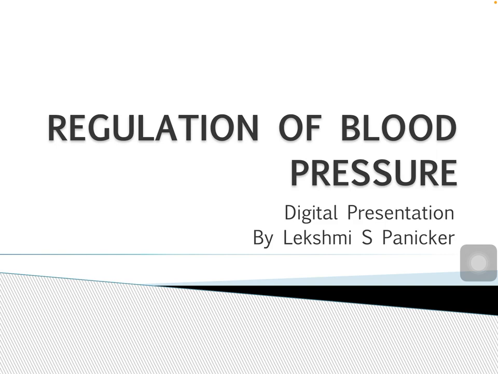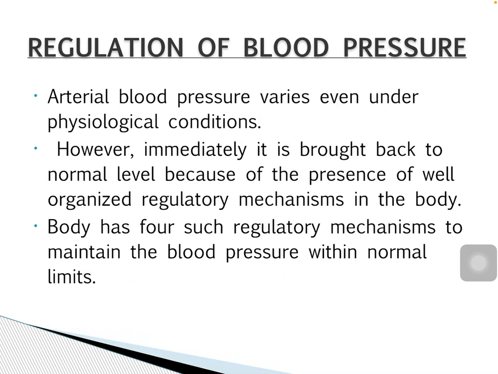So arterial blood pressure is defined as the lateral pressure exerted by the column of blood on the walls of the arteries. This pressure is exerted when blood flows through the arteries. Generally, the term blood pressure refers to arterial blood pressure. Arterial blood pressure is expressed in 4 different terms: systolic blood pressure, diastolic blood pressure, pulse pressure, and mean arterial blood pressure. Arterial blood pressure varies even under physiological conditions.